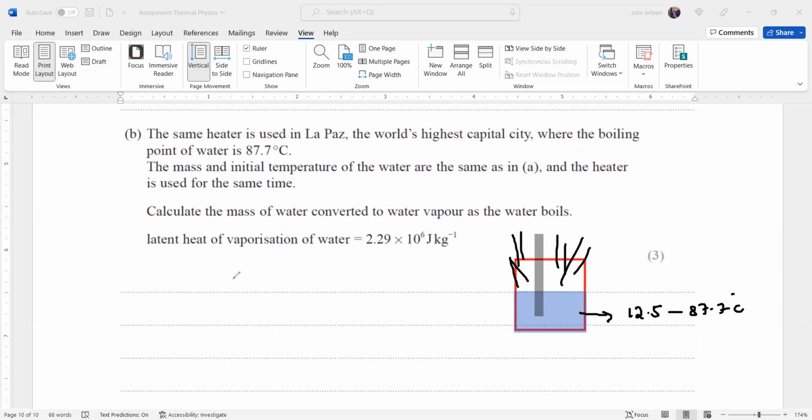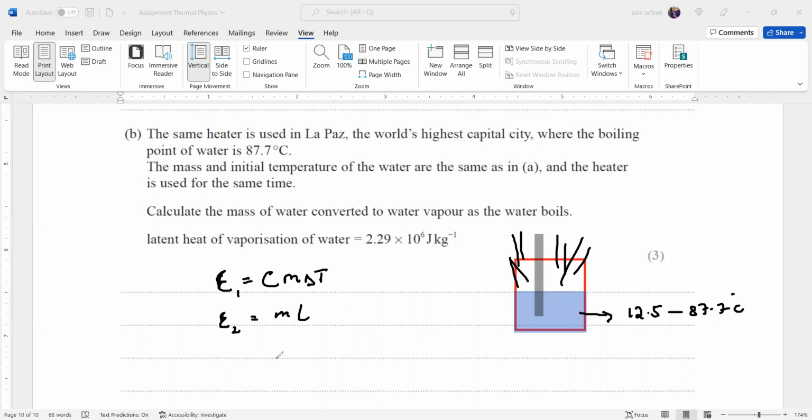The total energy supplied by the heater will be, first, the energy we need to reach the boiling point from 12.5. That energy will be c m delta T. The second energy is to vaporize, to change the state, so it is mass times latent heat of vaporization, m L, whenever you need a change of state.